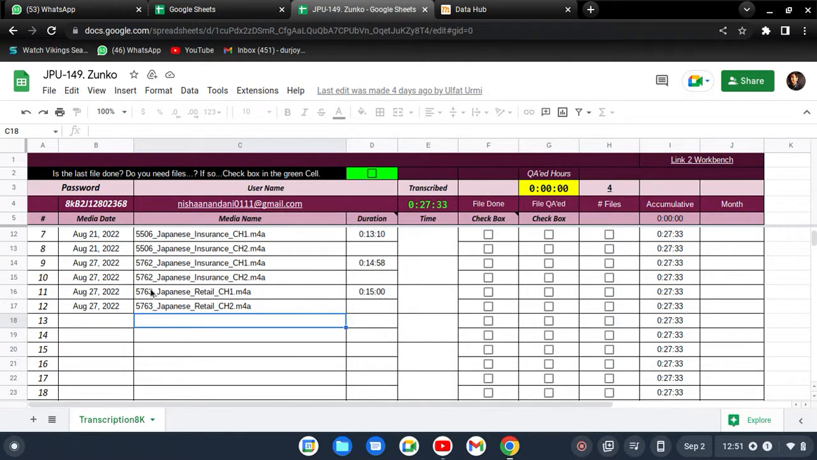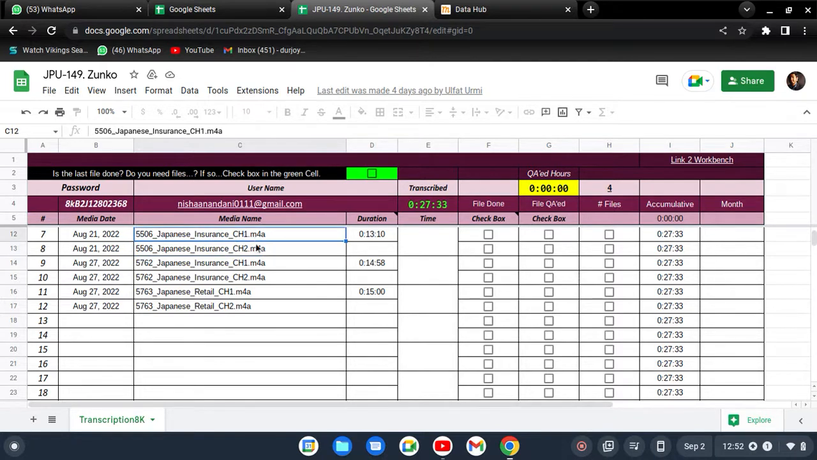So basically on this sheet there is some information, like username. You can see that the first thing is a username and the password. The username and password will help you log in to the platform. After that, media name. You can see there is a media name. So what do those media names mean? Those are the file numbers. This is the file name, this is the file name.